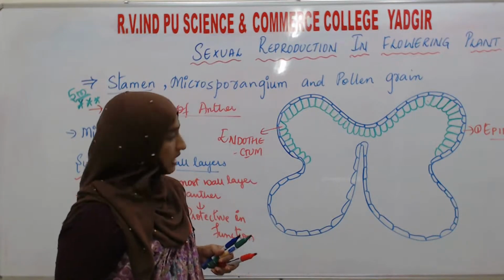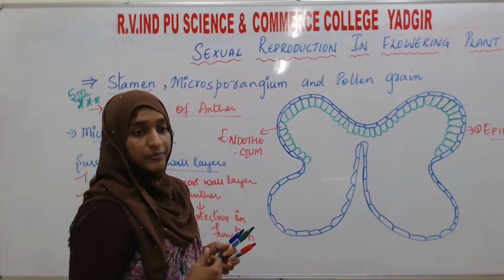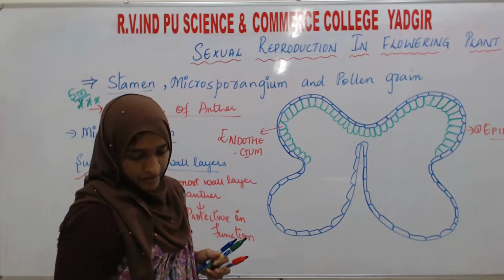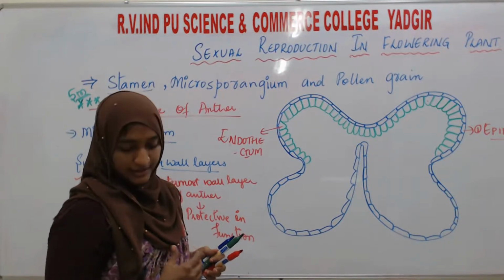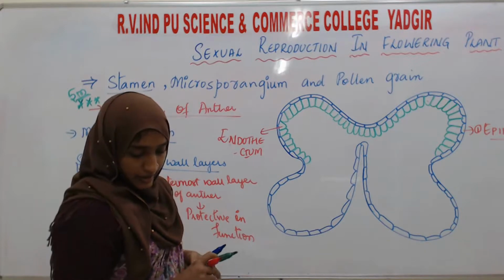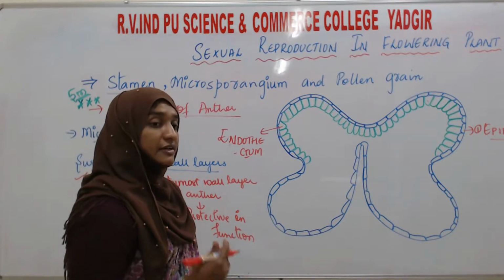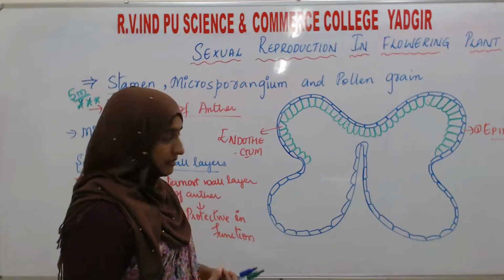Then next, after this layer, there will be a middle layer. The cells of this layer degenerate during the maturity of the anther.